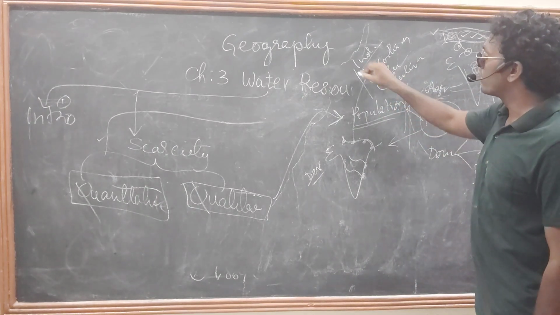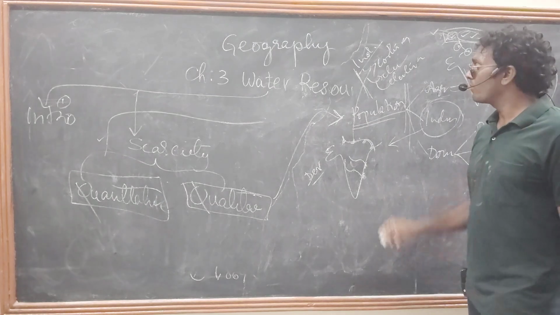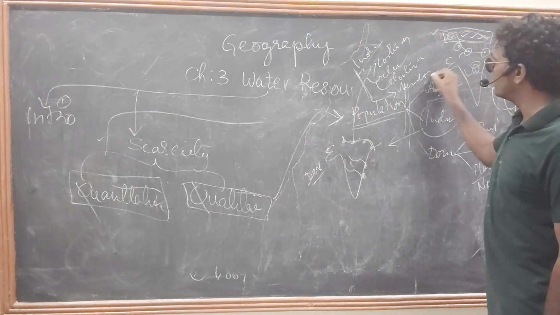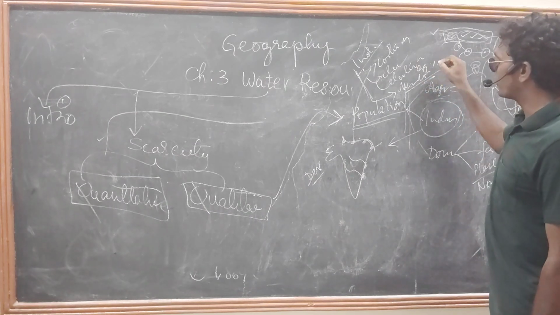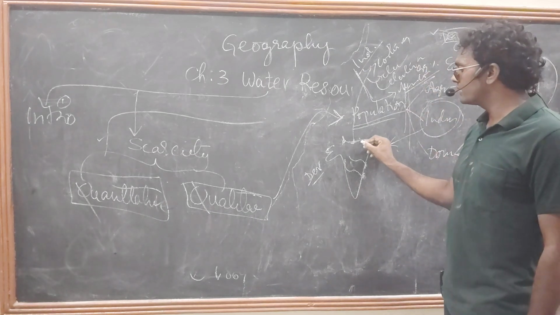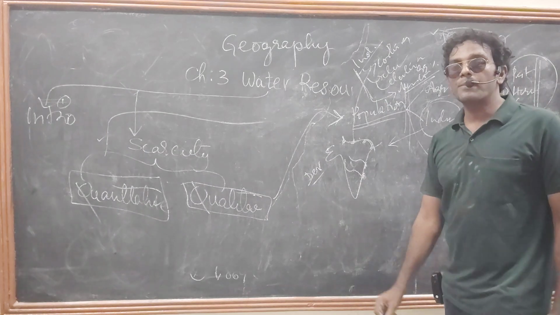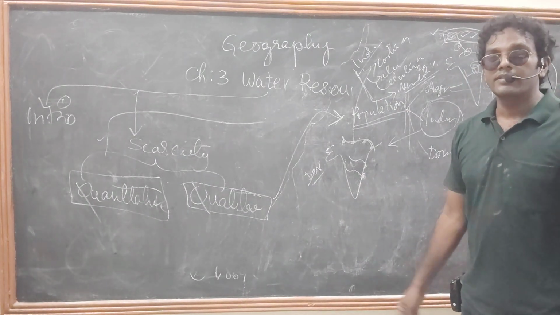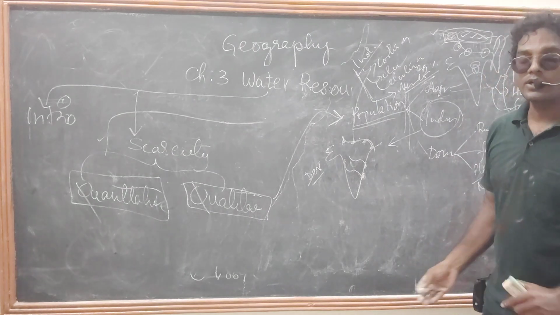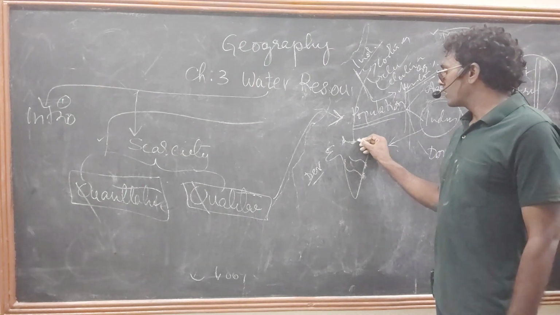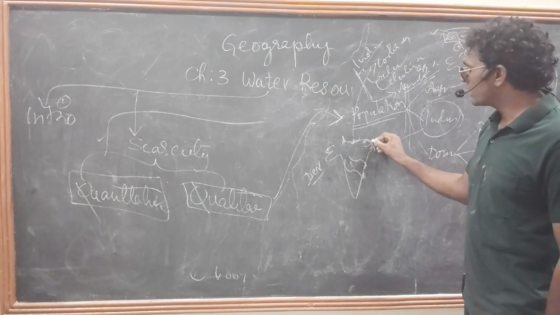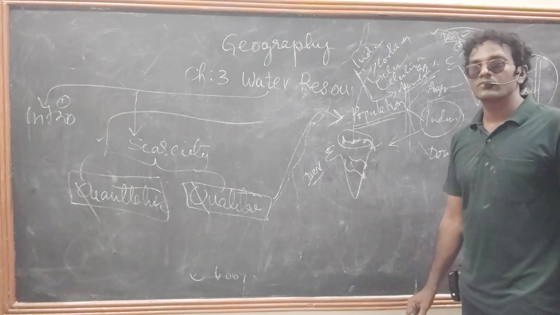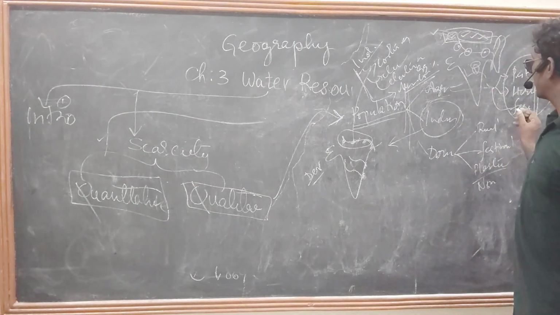We need more water. Some MNCs, that is Pepsi, Coca-Cola and cold drink companies, need 99% water. That's why they are establishing industries here, and they are dumping waste directly without cleaning the water. They are pumping it directly into the fresh water bodies or rivers. That's why the entire water bodies and rivers are getting polluted. So this is the main reason.